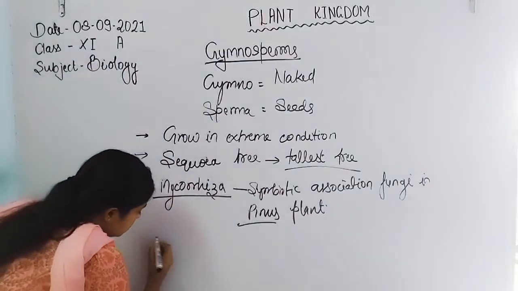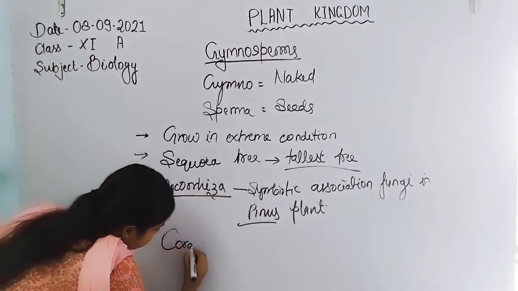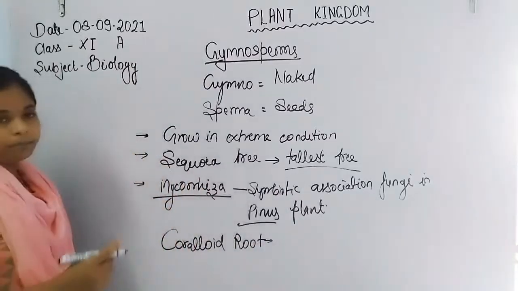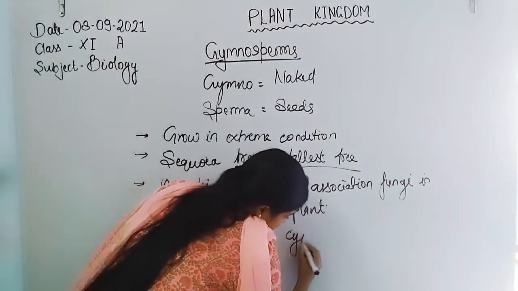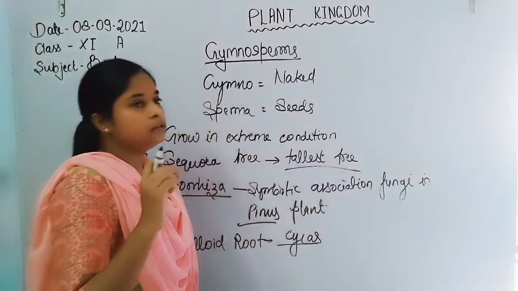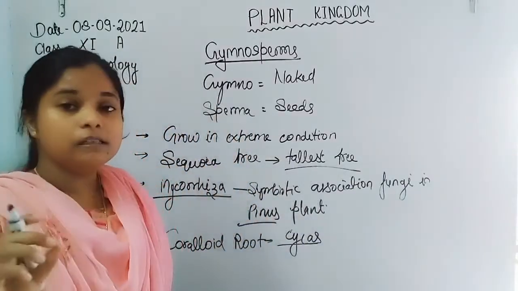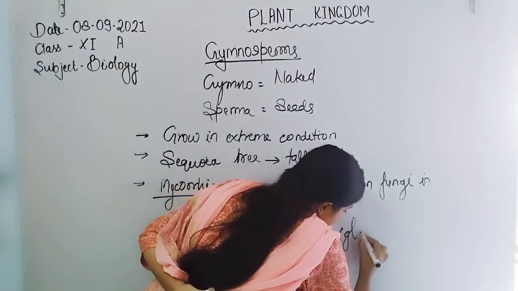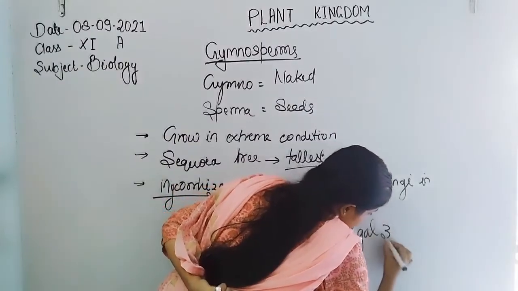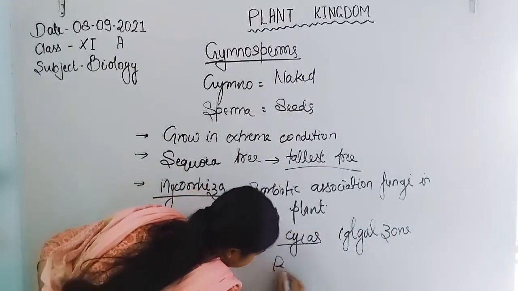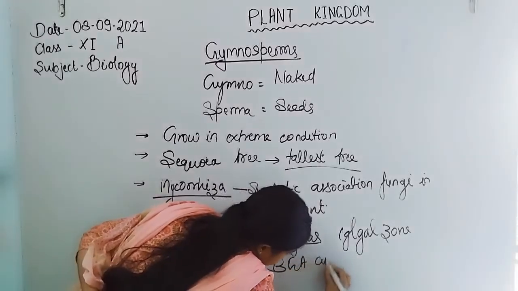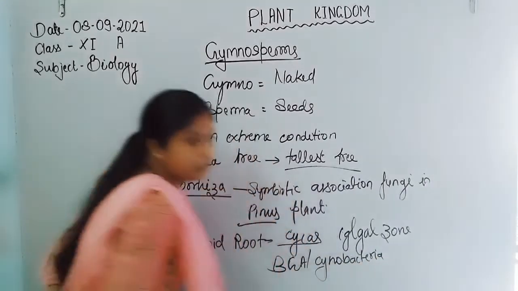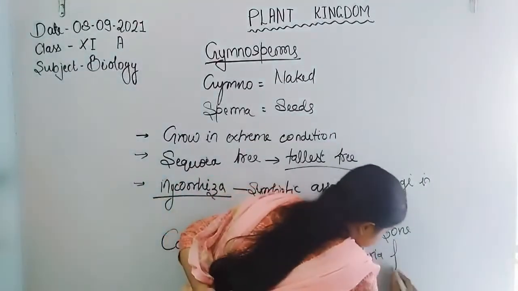Another thing is the coralloid root formation. What is coralloid root? It is present in cycas. In the roots of cycas, the algal zone is present. In the algal zone, cyanobacteria, BGA or bacteria fix nitrogen.